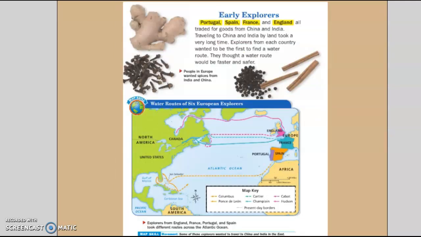Early explorers. Portugal, Spain, France, and England all traded for goods from China and India. Traveling to China and India by land took a very long time. Explorers from each country wanted to be the first to find a water route. They thought a water route would be faster and safer.